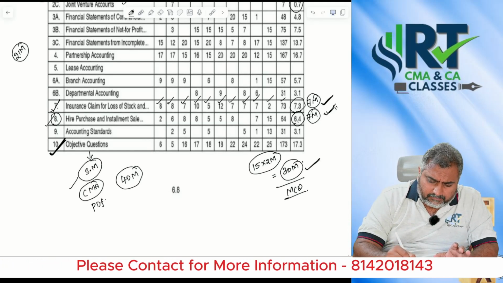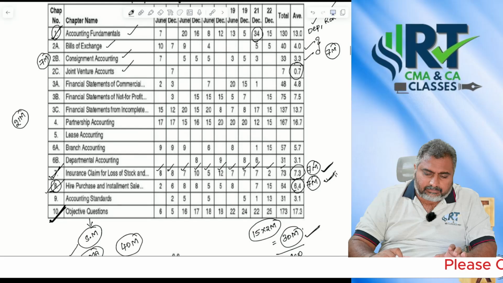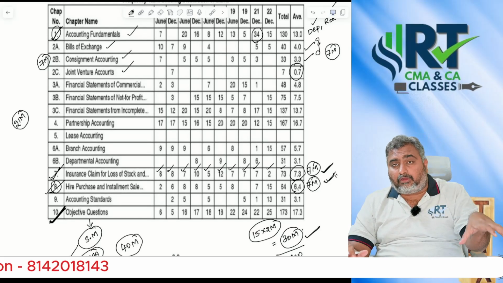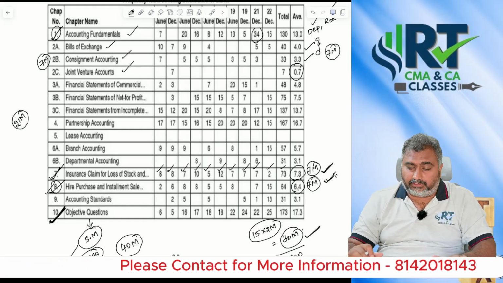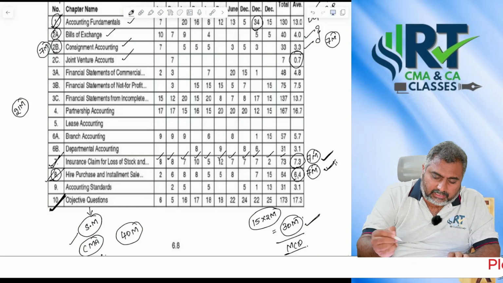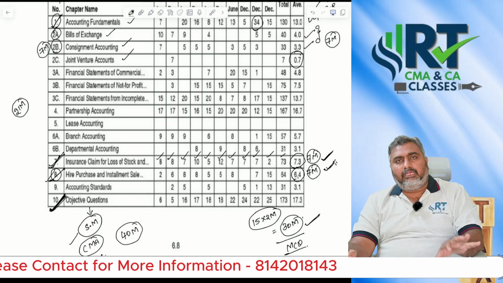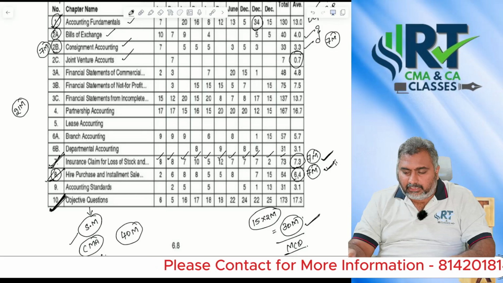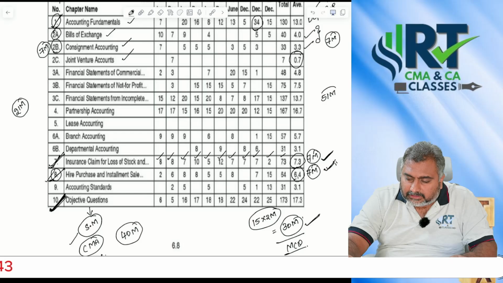And once you are done with these objective questions, hire purchases, insurance claims and fundamentals, still I have not included the fundamentals marks in your weightage. So just we covered bills of exchange, consignment, insurance claims, hire purchases, objective questions. These parts combiningly, we are going to secure 51 marks itself.